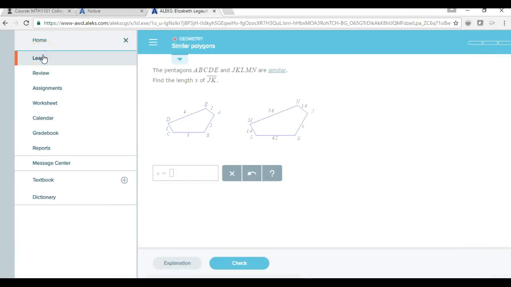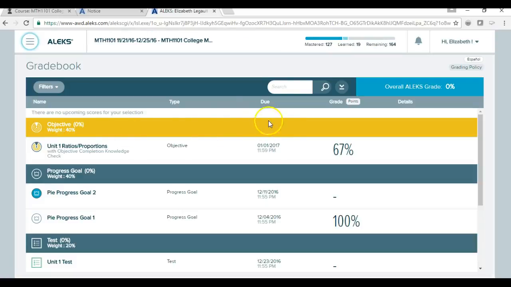As I mentioned in the Lesson 1 video, the way you check what percentage you are in your Pi, you can click on the menu, and then you can click on Gradebook, and this shows you where you are with your Pi. It shows you what unit you're on, and it shows you what your percentage is. When you have mastered the material of 85%, then you're ready to take your Unit 2 test.